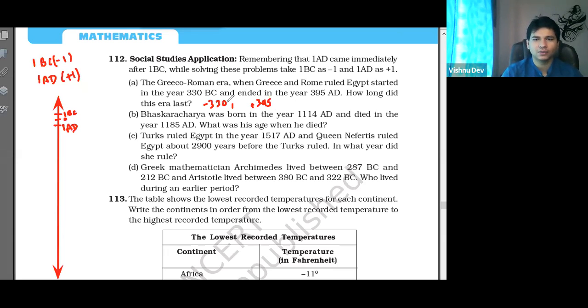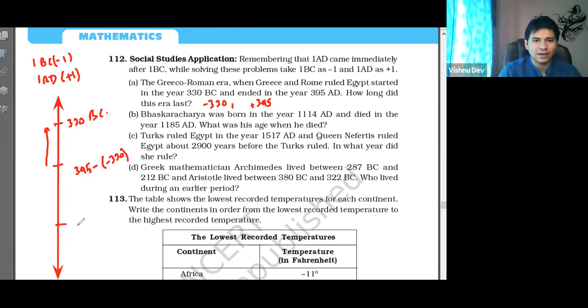No. It is negative से positive आ रहा है. So difference is always final minus initial. So 395 minus -330. हाँ या ना? That is the concept, right? है ना? Tell me. Ayush, explain everyone, Ayush. Sir, it's minus 60. Sorry, plus 65. Sir, 65. It is 330 in BC. Right? So it is 330 BC and कितना है? 395 AD. So this is 395 AD.